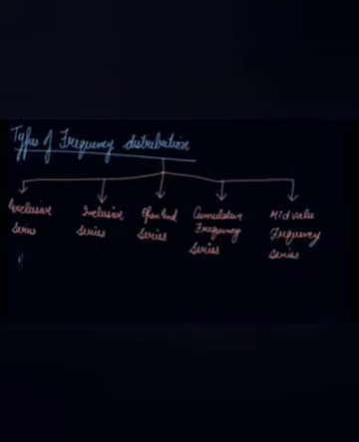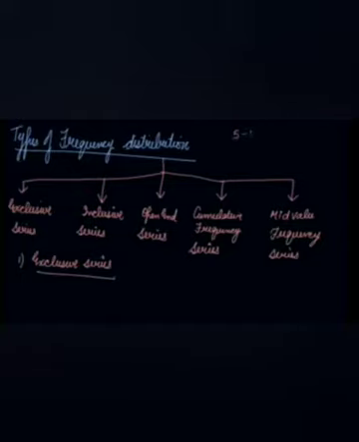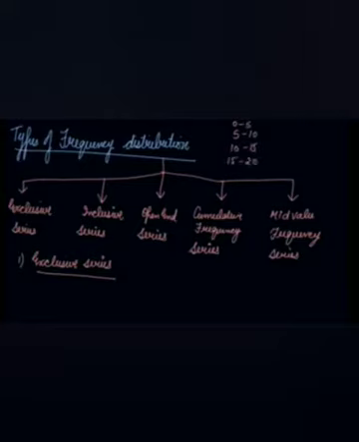Now we will understand the first series, that is your exclusive series. See, we know that frequency distribution means the classes that we have from 5 to 10, 0 to 5, 10 to 15, 15 to 20. These are the classes. This is your lower limit. This is known as your upper limit. So your exclusive series are the series in which every class interval excludes items corresponding to its upper limit.